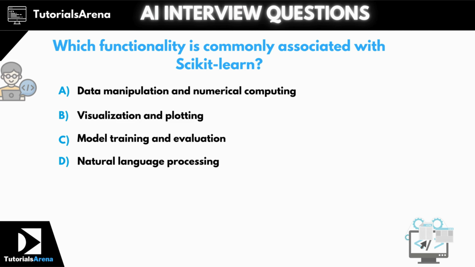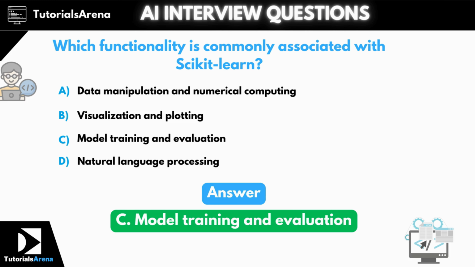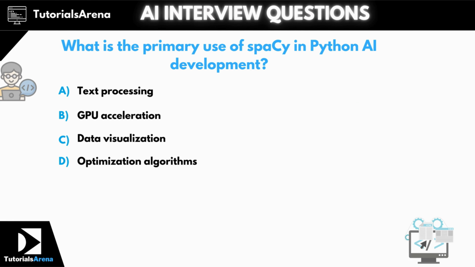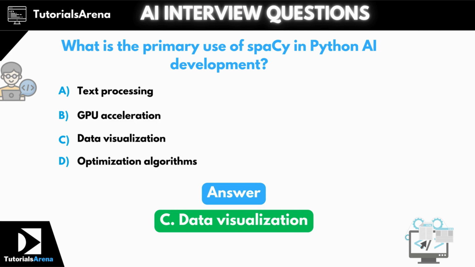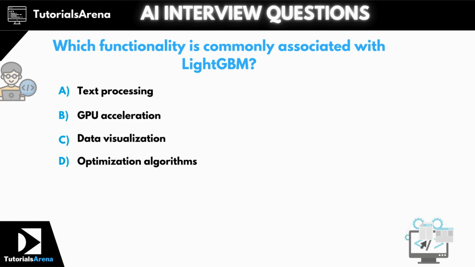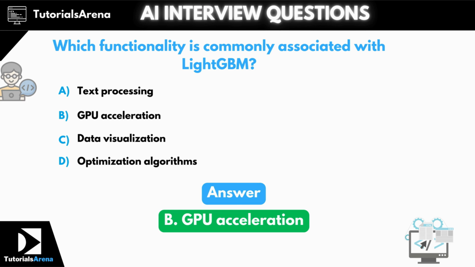Question 51. Which functionality is commonly associated with scikit-learn? The correct answer is option C, model training and evaluation. Question 52. What is the primary use of spaCy in Python AI development? The correct answer is option C, data visualization. Question 53. Which functionality is commonly associated with LightGBM? The correct answer is option B, GPU acceleration.